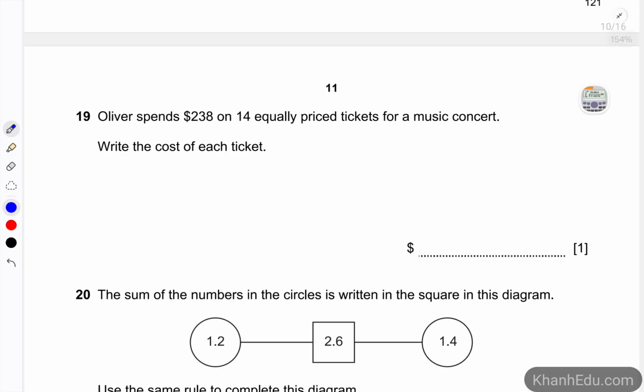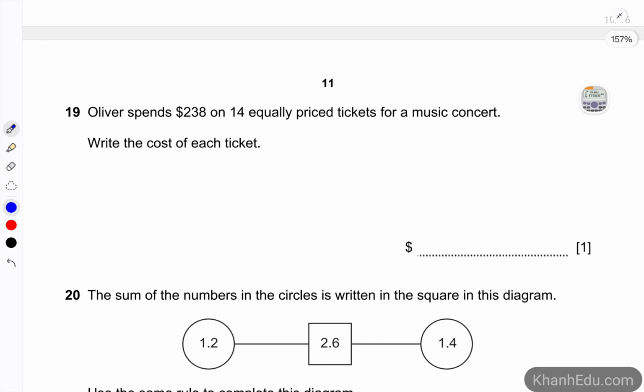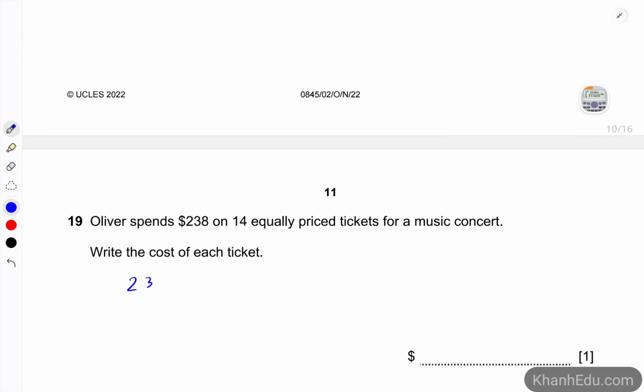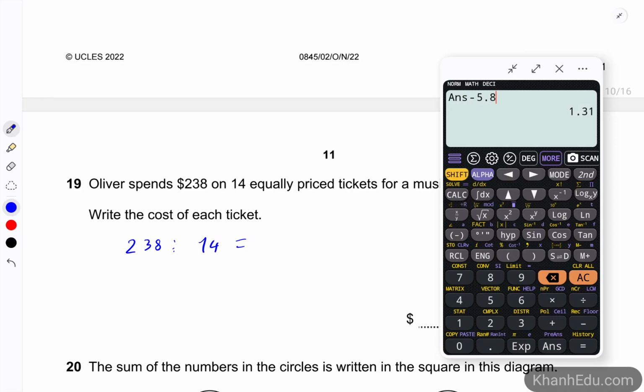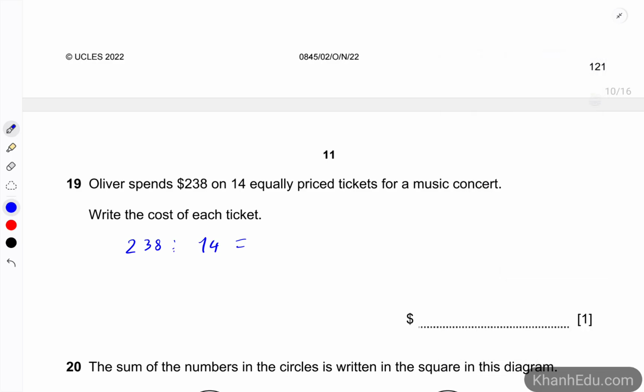Number 19. Oliver spends $238 on 14 equally priced tickets for a music concert. Write the cost of each ticket. So take the total divided by the number of tickets. It's going to be 238 divided by 14, which is 17. So $17 is the cost of each ticket.